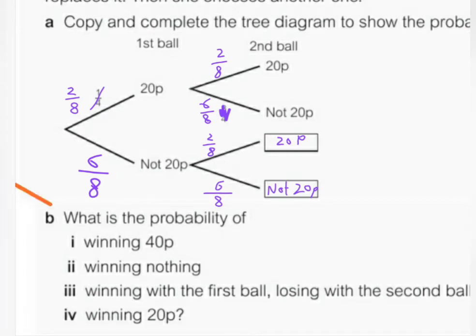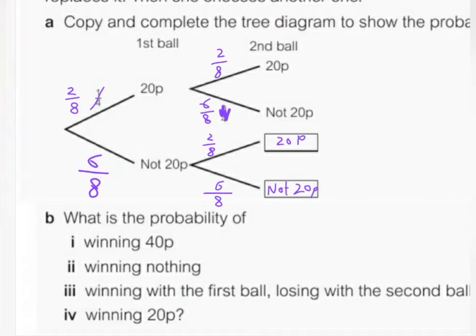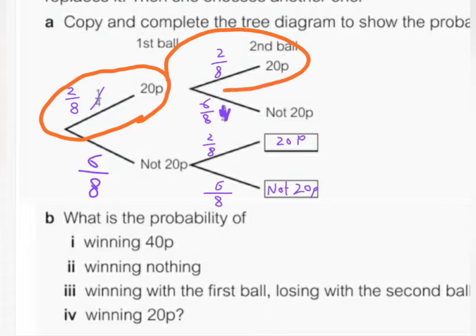Now question B: what is the probability of winning 40p? Winning 40p requires picking 20p the first time and 20p the second time. So basically following this line here, 20p at the first time and 20p at the second time to win 40p. If you follow this line, you will have two probabilities on these lines.